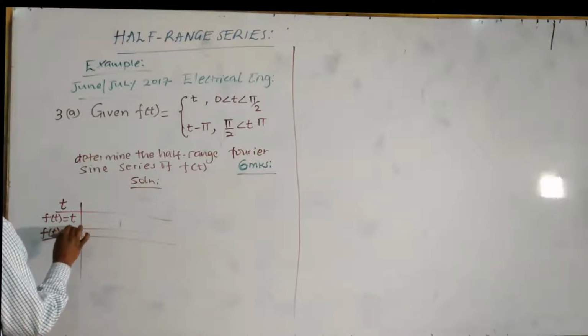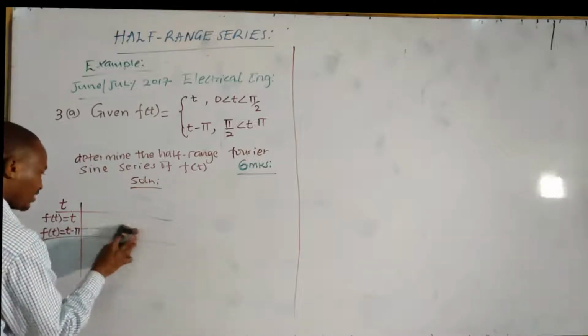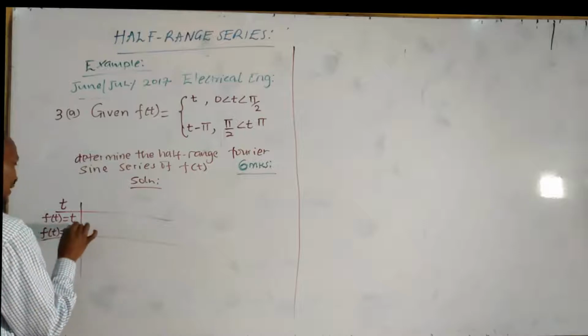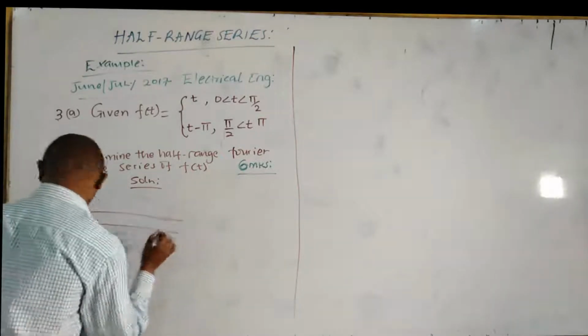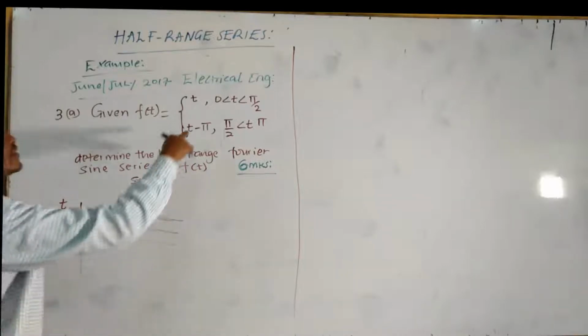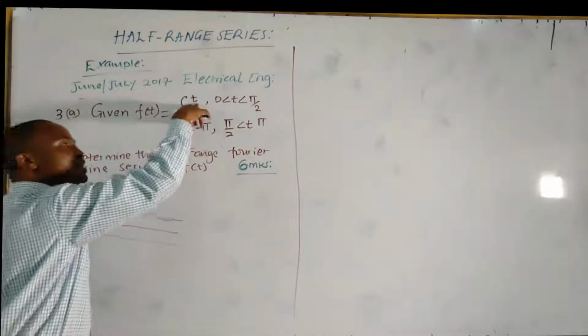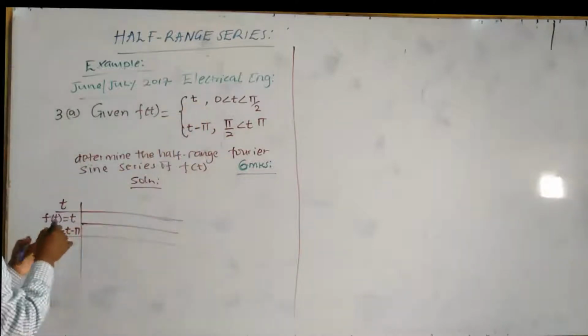Because we have two scenarios: when the function is equal to t and when the function is equal to t minus pi. Between 0 to pi over 2, the function is defined by t. So let us fill our table.